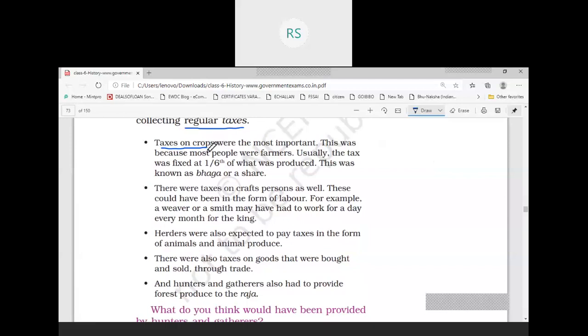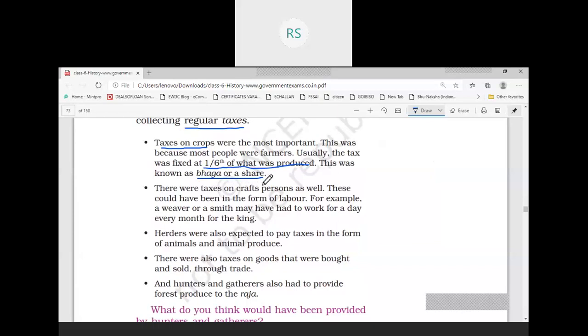Whatever a farmer is producing, he has to give 1/6 part of the total produce to the Raja as tax, and this was known as भाग और शेयर. भाग मीन्स उसका एक पार्ट, 1/6 पार्ट, whatever is the total production, 1/6 part of that total production will be given to Raja. So this was known as bhaga or a share.